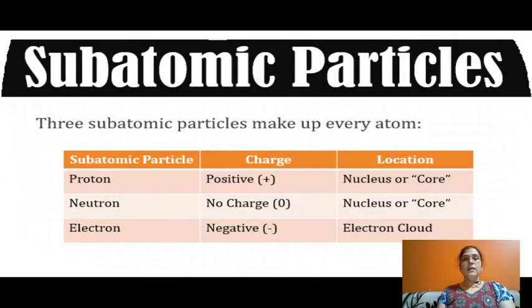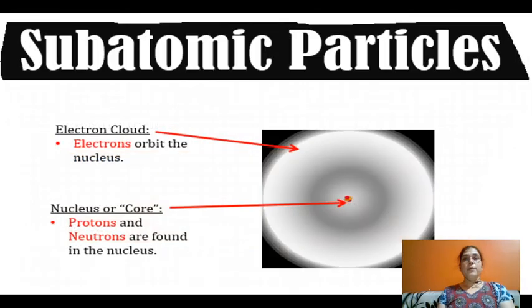Subatomic particles. Three subatomic particles make up every atom: proton, neutron and electron. Protons and neutrons are both present in the core, and electrons are around the nucleus. Again: electrons orbit the nucleus in the electron cloud, and protons and neutrons are found in the center of the atom.